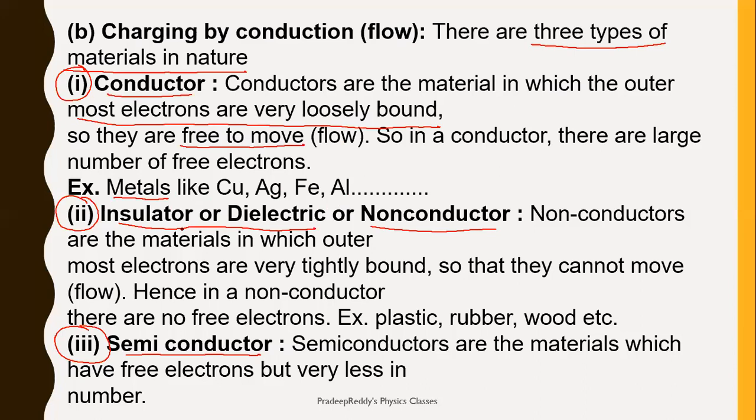And the next category is insulator or dielectric or non-conductors. As the name itself tells you, non-conductors. Non-conductors mean there will be no conduction possible in case of dielectric materials because there are no free electrons. In case of insulators, all the electrons are tightly bound, so that electrons cannot move or flow on the surface. That type of material is said to be a non-conductor or a dielectric material.